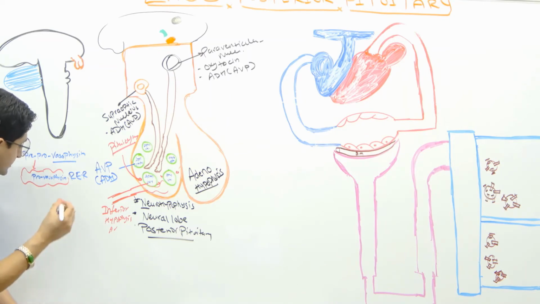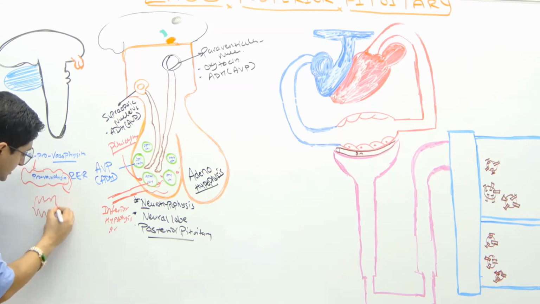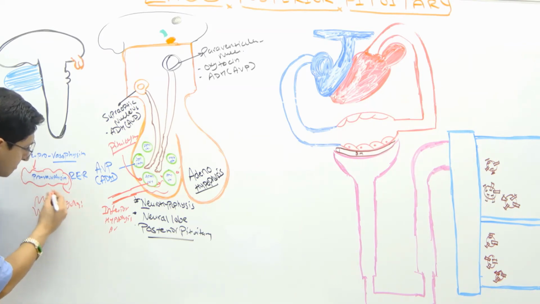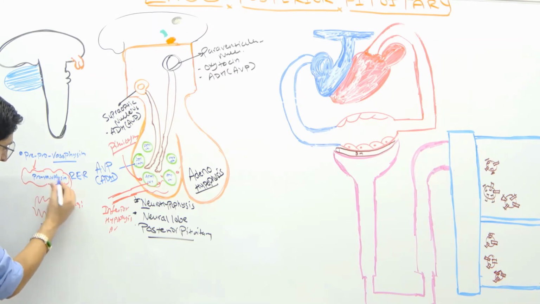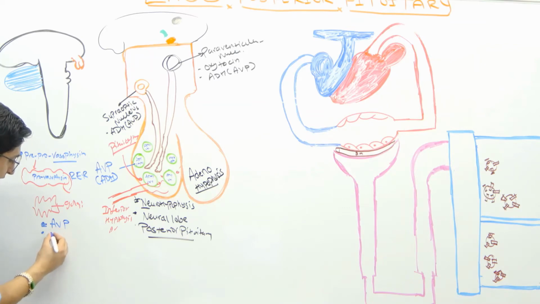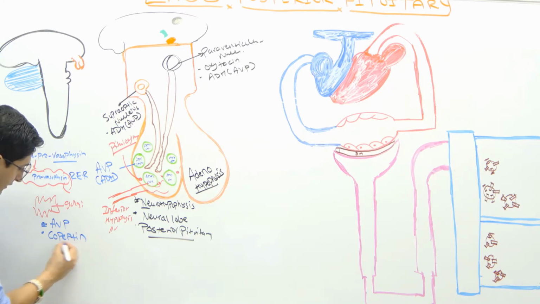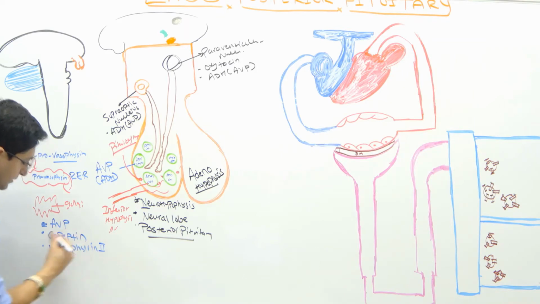And then the end result is that they will get budded off and go to the Golgi, right? Let's make this a Golgi right here, okay? And even there, if they need further modification, that will take place here, right? So now, this pro-vasopressin, when it comes out from the Golgi, it comes out in a couple of forms, okay? If I'm talking about this neurophysin gene, first of all, you will come out as an arginine vasopressin, okay? And then the other one is what? The other one, you have to remember this, is the so-called copeptin, and the other one is called neurophysin number 2, okay?